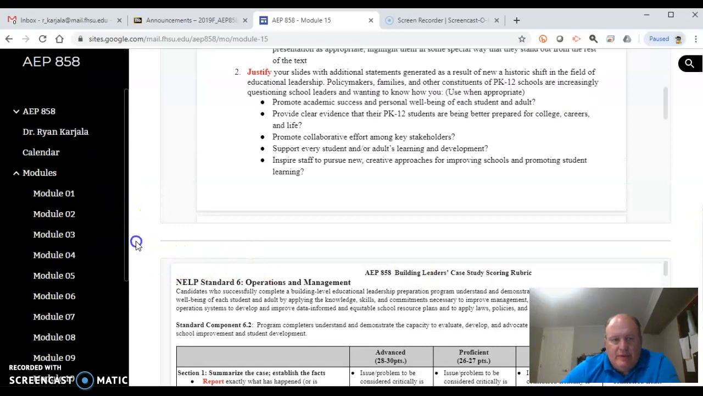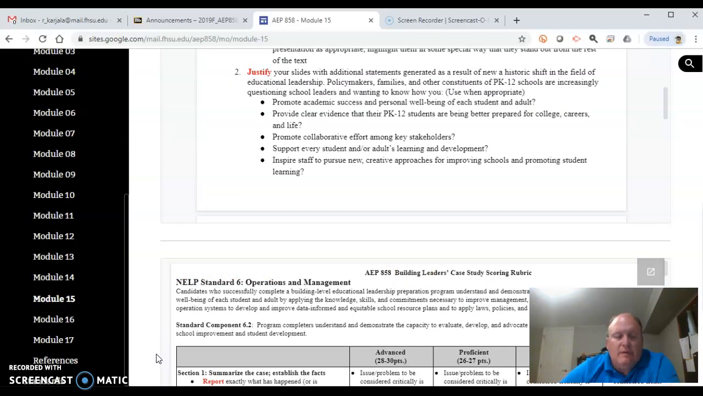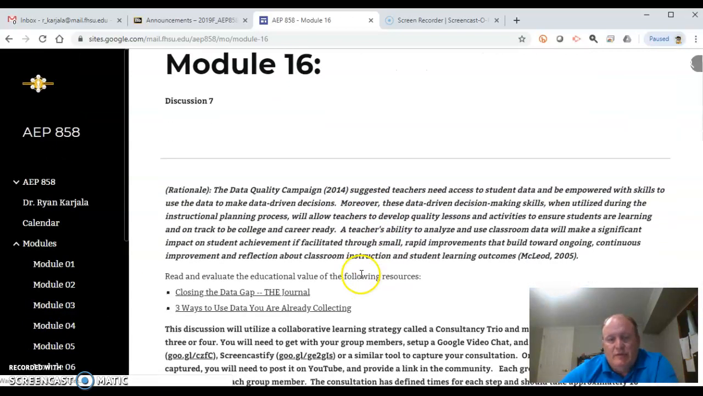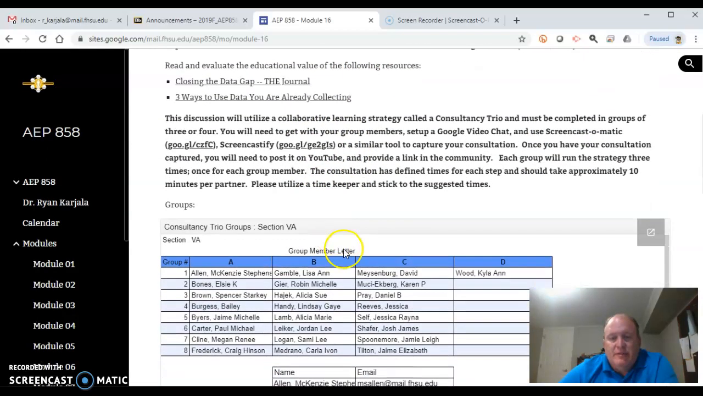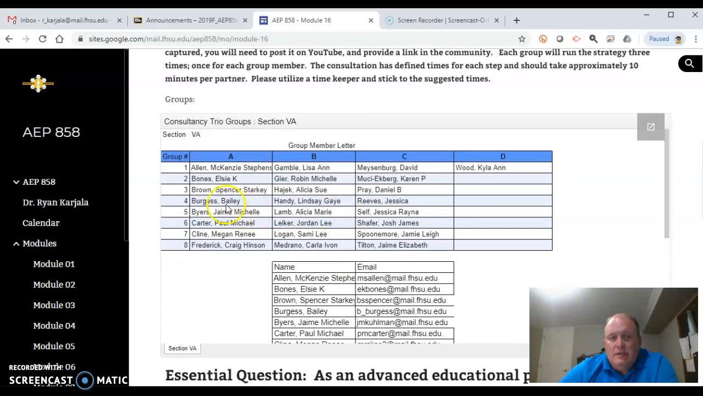And one last thing I want to point out to you about the actual community is module 16, a collaborative module. It uses a consultation process and is done in groups. Make sure you take a look at this because I put you in groups: group 1 has these four people, then group 2, and group 3. You need to make sure you schedule this because I ask that you do this collaboratively through Google Video.